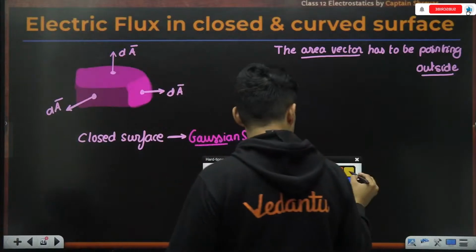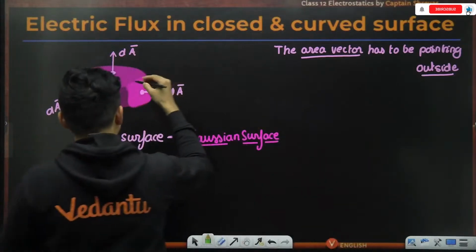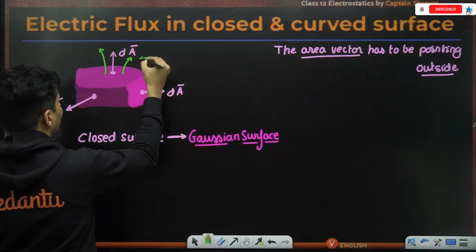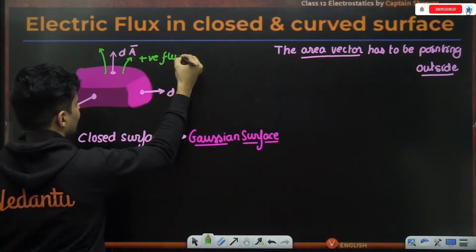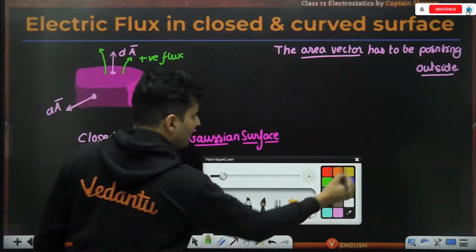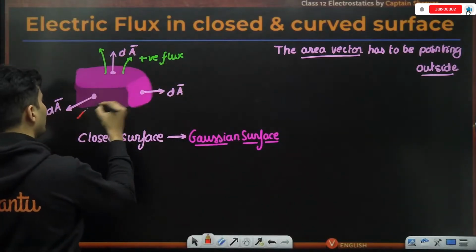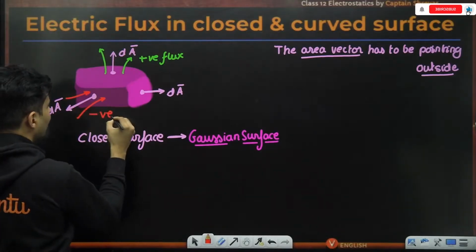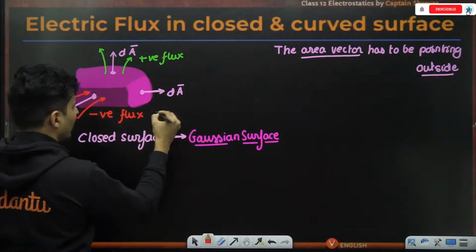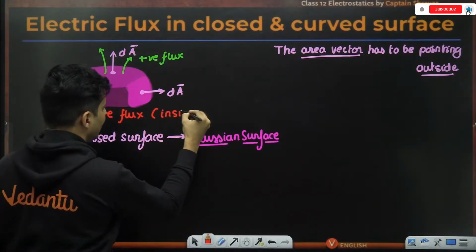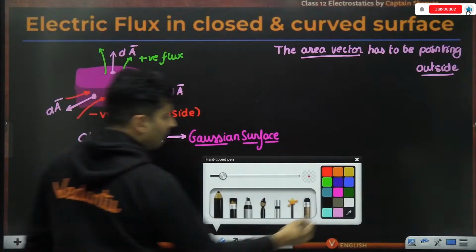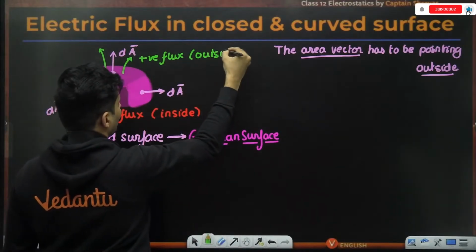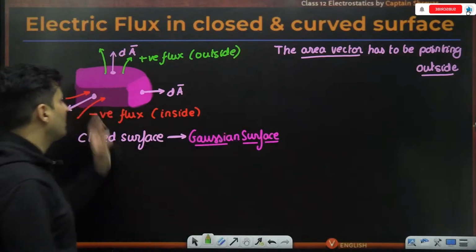Which also means that if there is any field which is coming out like this, that will be positive flux. But if there is any field which is going in like this, that will be considered negative flux. So negative flux goes inside the surface, whereas positive flux comes outside.